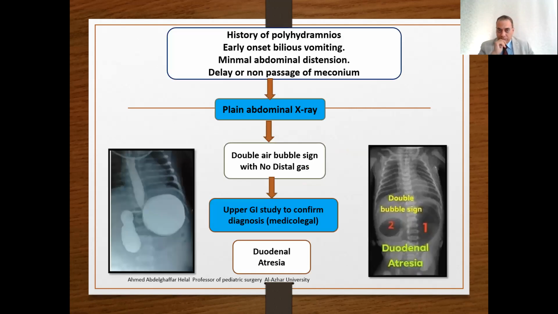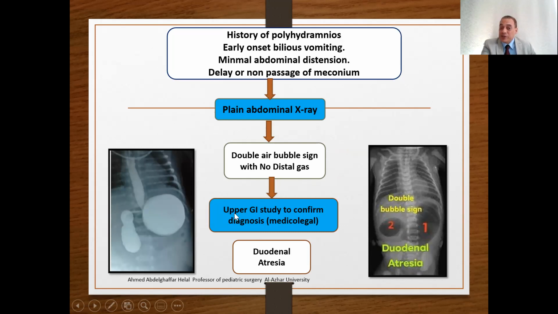Number one: early onset bilious vomiting, minimal abdominal distension, delayed passage of meconium. Plain X-ray showing double air bubble with no distal gas.